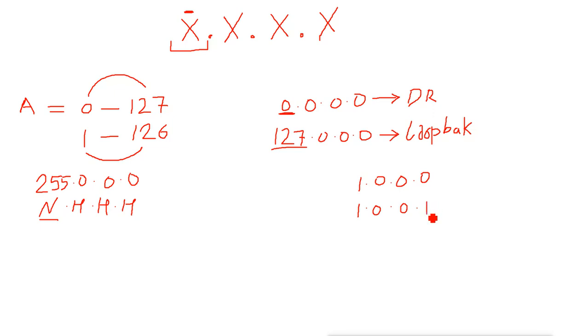Then the second IP will go like this, 1.0.0.2. Then the third IP will go like 1.0.0.3, then 1.0.0.4, 1.0.0.5, 1.0.0.6, 7, 8, 9, 10, and then it will go up to